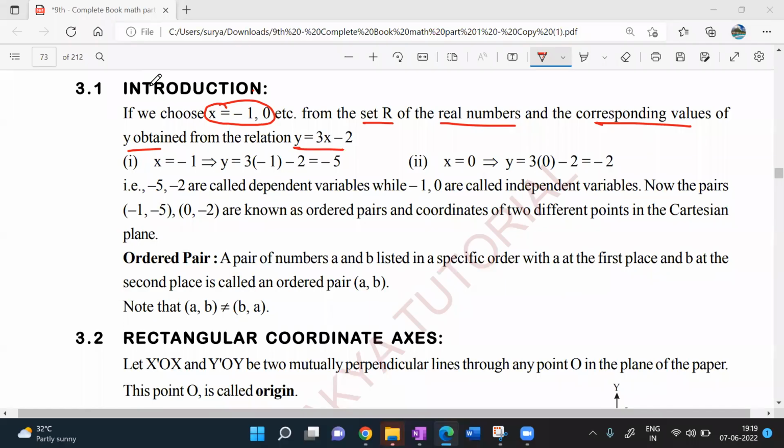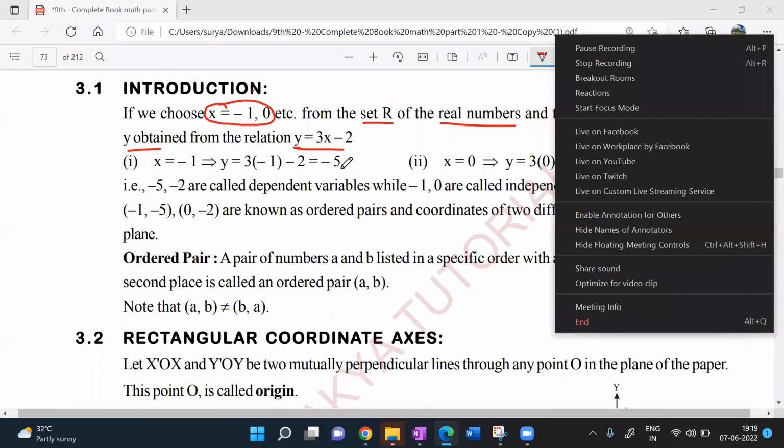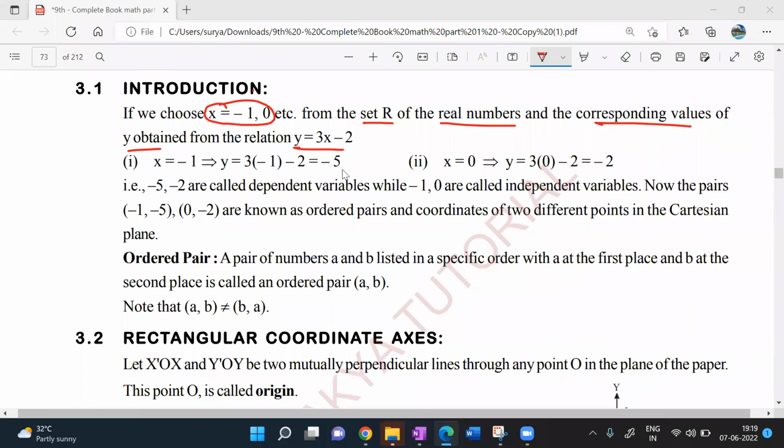Look at this here. For suppose the x value is -1, 0. If I substitute these values in the given relation, y is equal to 3x minus 2.